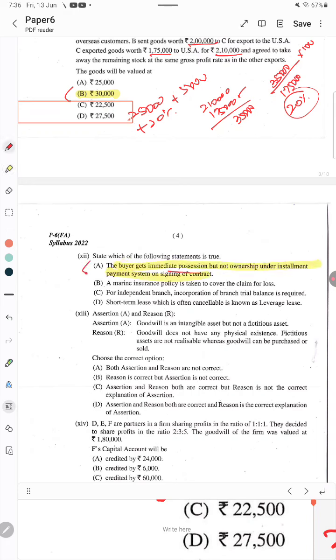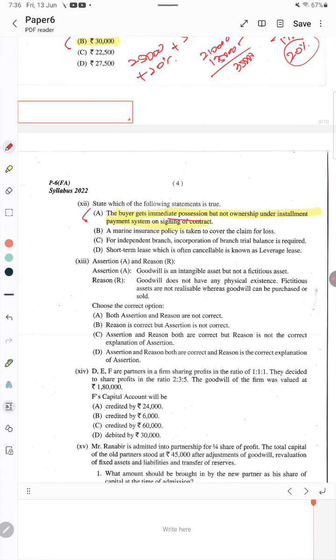So, A is the correct answer. And then 13. Assertion A and reason B. Goodwill is a tangible asset but not a fictitious asset. Goodwill, actually it is an intangible asset. We cannot see it, we cannot touch it. But it is not a fictitious asset.